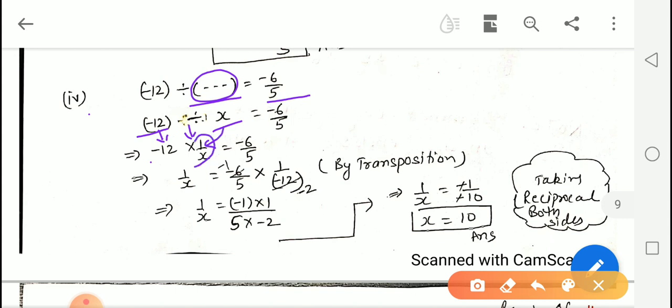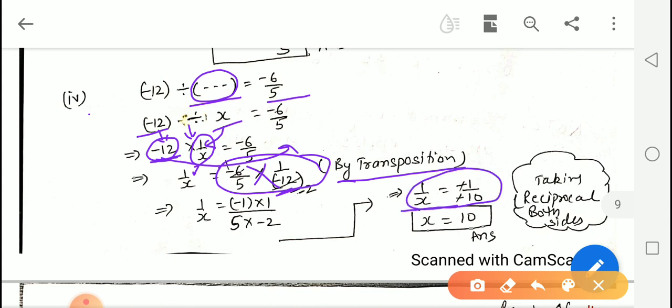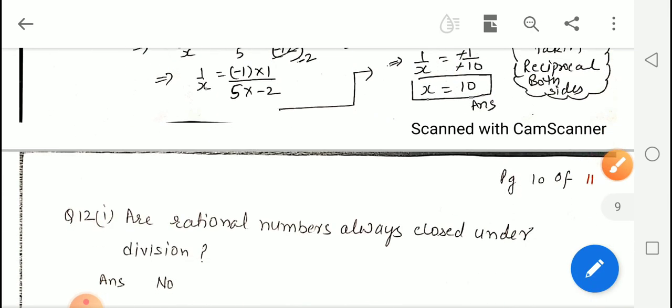Now 1 upon x on the left hand side will be transferred by transposition to the right hand side, because it's in the numerator. When it goes to the right hand side, it will become the denominator with a multiplication sign, and we will do the cancelling and get the value of 1 upon x is negative 1 upon negative 10. Here we will cancel out the negative sign, and 1 by x will become 1 upon 10. Now we want the value of x, so we will take the reciprocal on both sides. The x will become 10. In this way we can solve the questions.